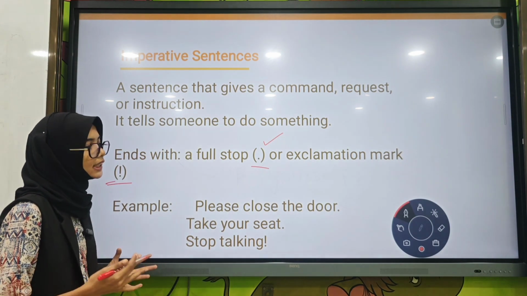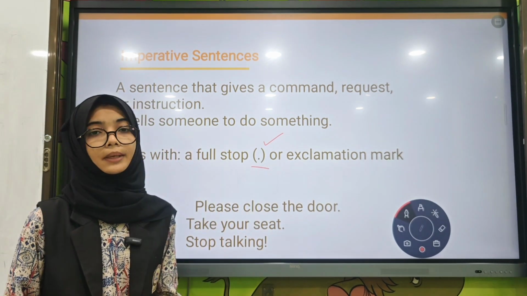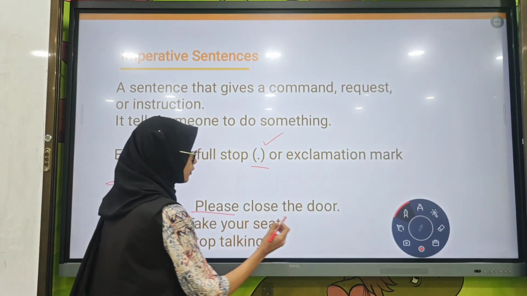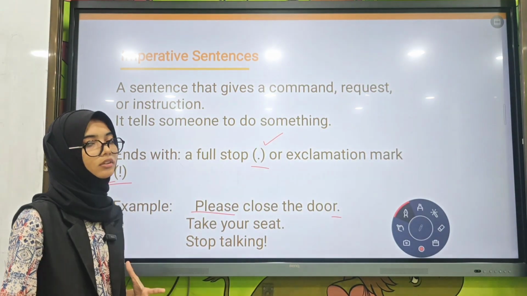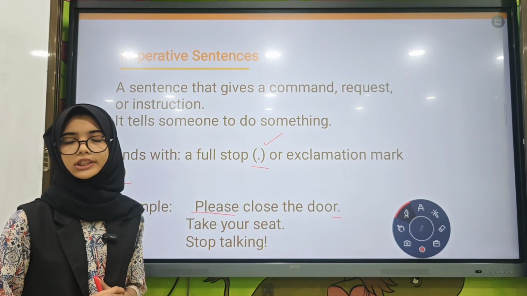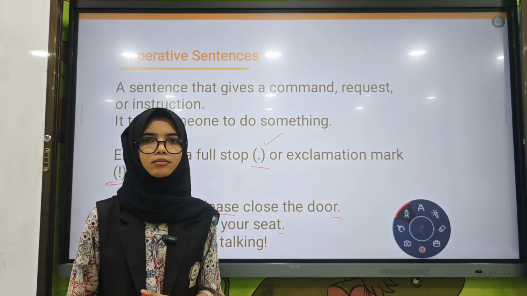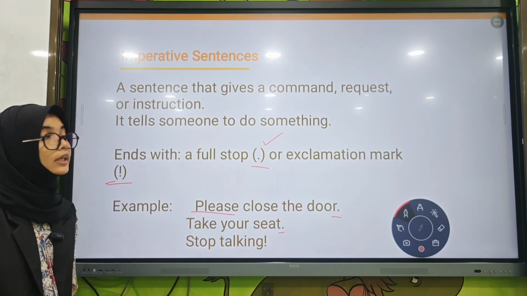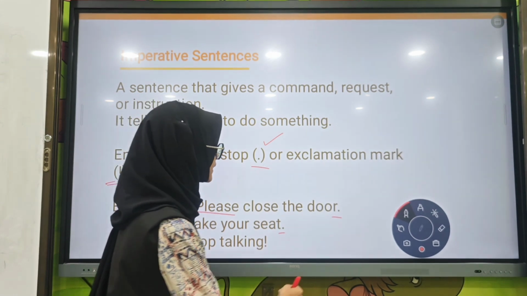Here, please close the door. See, please. Please is a polite word, right? So we use a period. Full stop. Next. Take your seat. Someone is telling someone to take their seat. Polite. Then, stop talking. Exclamation mark. I hope you understood imperative sentences, which are basically commands and requests. Next.